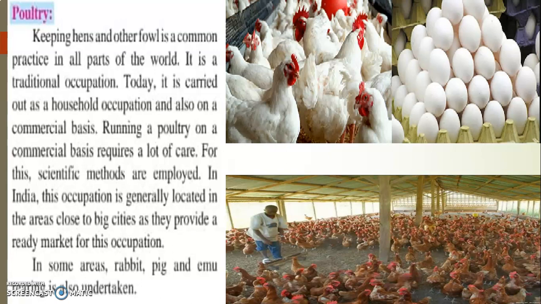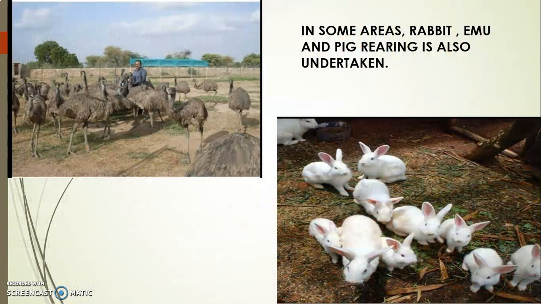In India, this occupation is generally located in the areas close to big cities, as they provide a ready market for this occupation. In some areas, as I said, along with chickens, cocks and hens, there are people who are also involved in rearing or keeping emus.